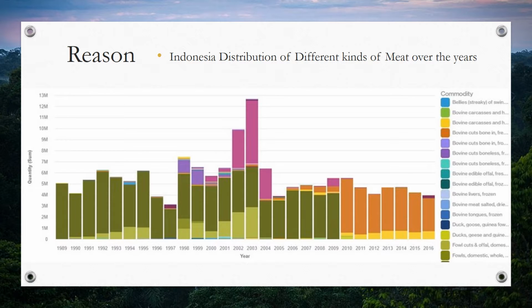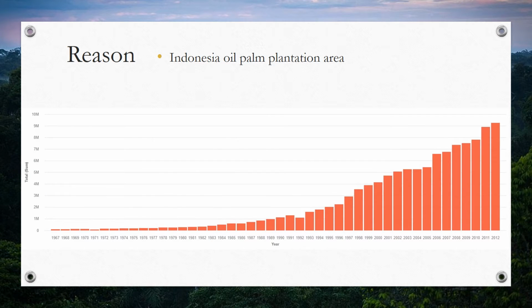From this chart, we can easily see that Indonesia didn't have a significant increase in the amount of the meat export, which can tell us that the main reason of the deforestation happening in Indonesia is not caused by the increasing amount of livestock. On the other hand, we can easily tell that Indonesia's oil palm plantation area has been drastically increasing over the years. So the main reason for the deforestation in Indonesia is oil palm plantation.